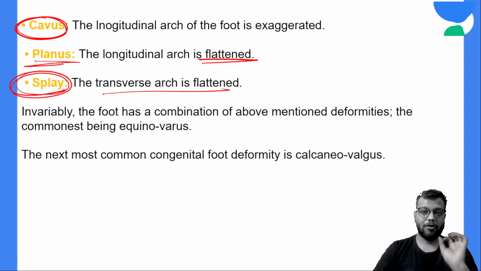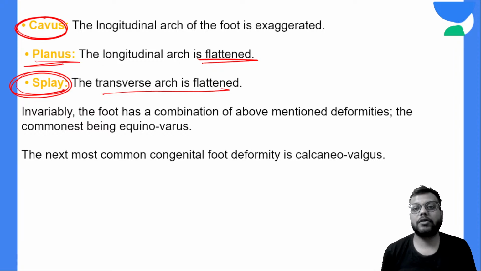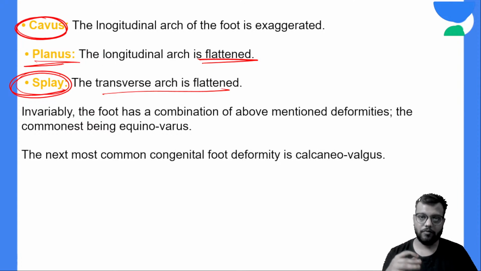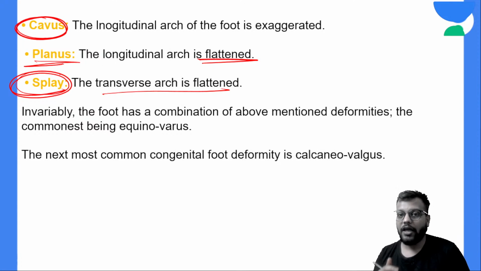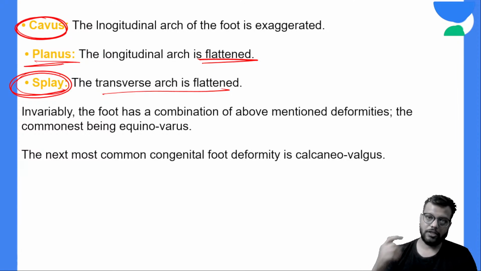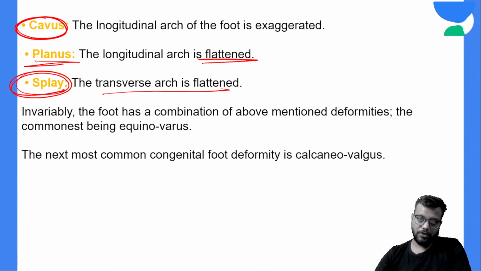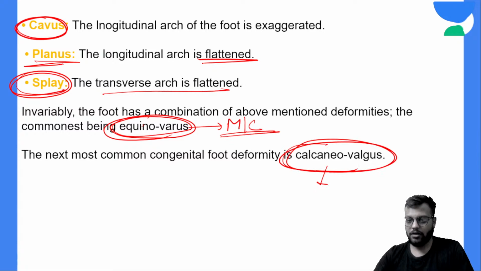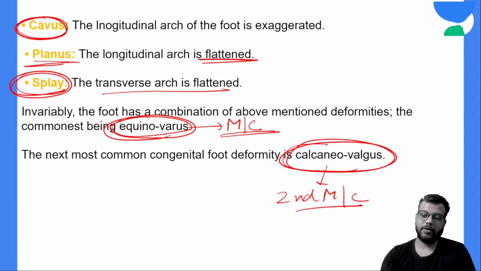Okay, now out of these, the most common deformity in the club foot is your equinovarus, because individual deformities are rare, they are basically in combination with each other. So the most common combination or the most common deformity is your equinovarus, and the second most is your calcaneovalgus. This is the second most common. Okay, remember this, this is important.